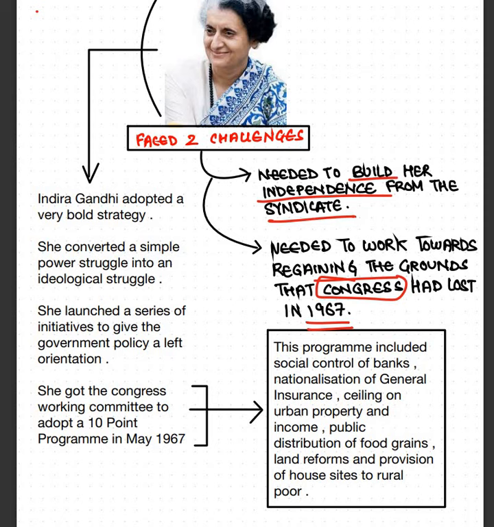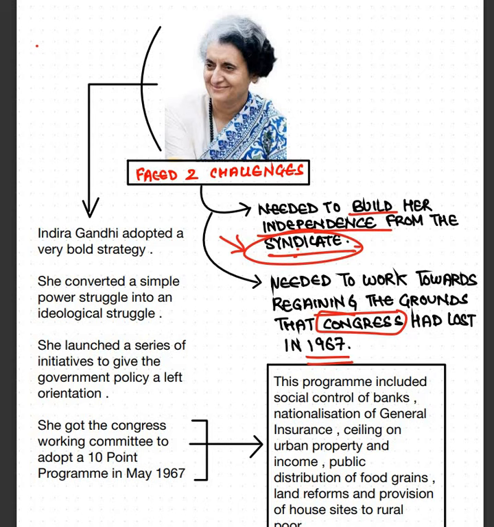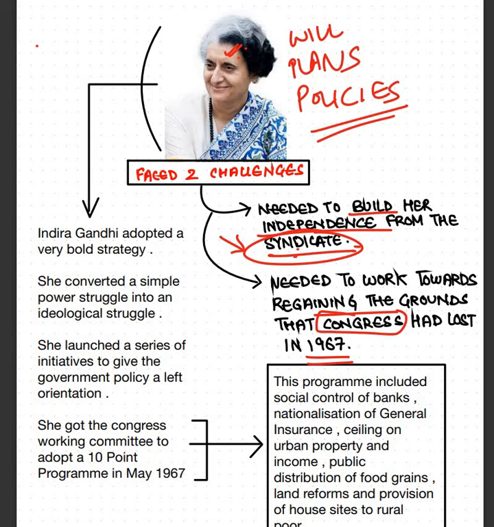She converted a simple power struggle into an ideological struggle. अब ये power struggle चल रहा था यहाँ syndicate को लेकर. इन्होंने इसी पावर स्ट्रगल को आइडियोलॉजिकल स्ट्रगल में कन्वर्ट कर दिया. She knew that physically she was not very strong when it came to the syndicate, but she knew that mentally she is the strongest. Her willpower, her plans, her tactics, her policies came to her support. तो इन्होंने अपने दिमाग का यूज किया. कहते हैं ना, जहां पर आपके हाथ पैर मसल्स काम ना करें, वहां आपका दिमाग काम करता है.